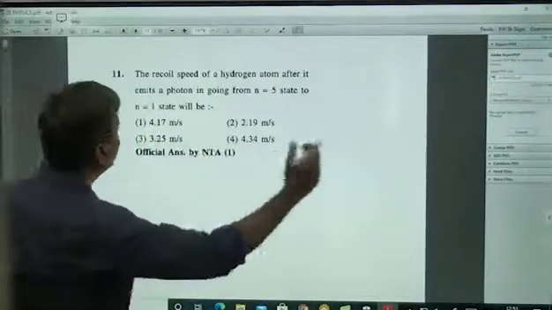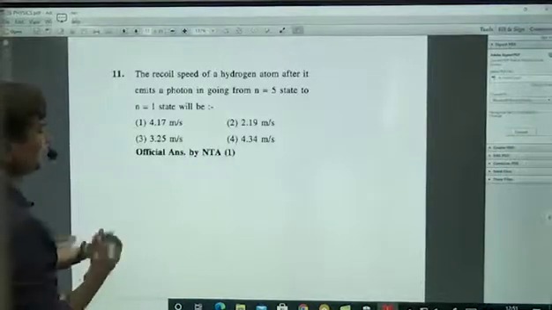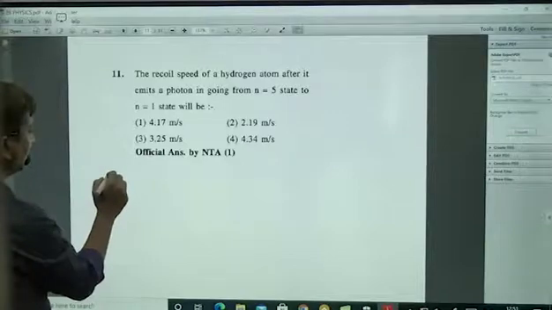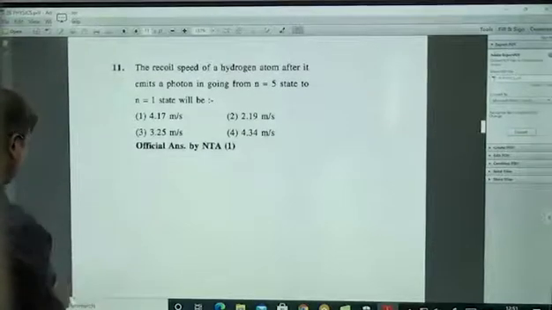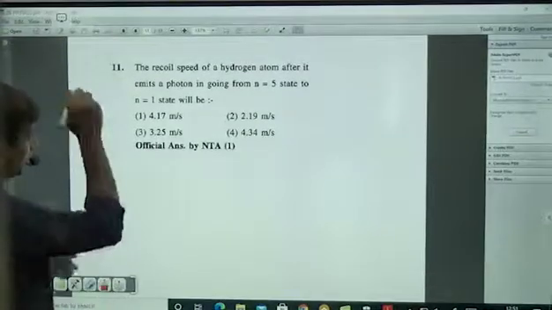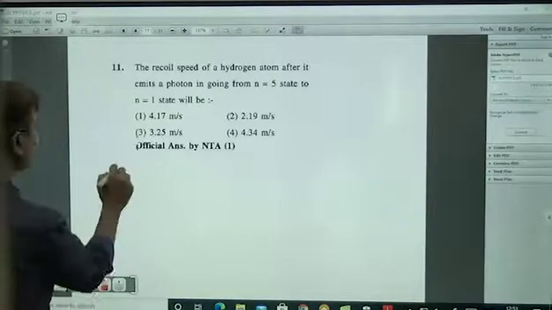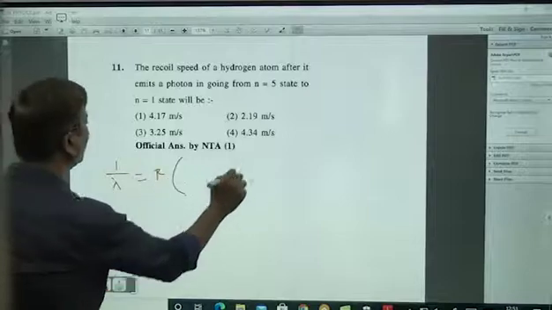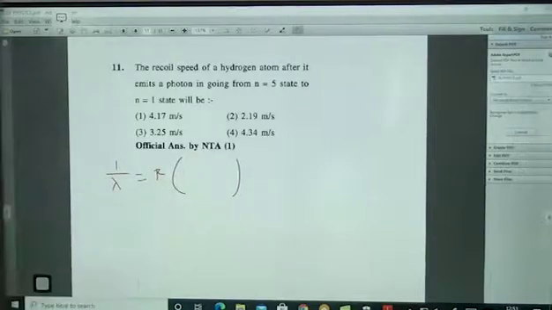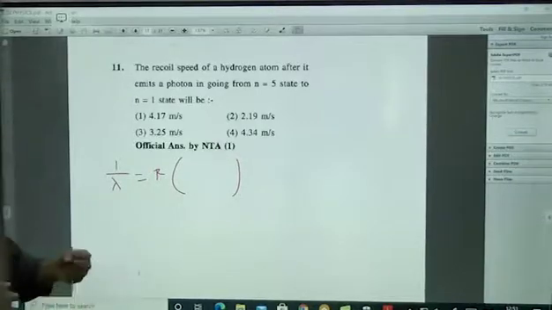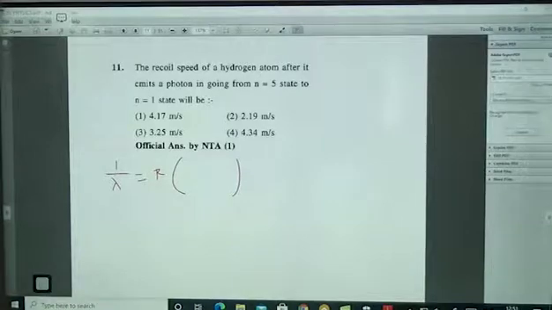First let us talk about the photon. So where to start, what to start? I know I am getting some idea: 1 by lambda. I only remember because at that stage I am feeling that I am writing the exam. 1 by lambda is equal to R into (1 by n1 square minus 1 by n2 square). This only I will remember generally, unless and until you revise a lot of times and practice fully.